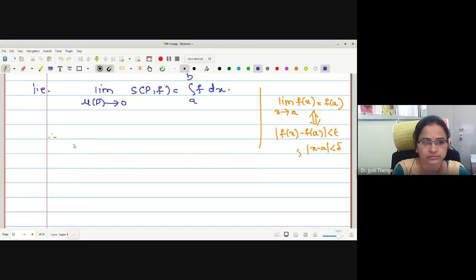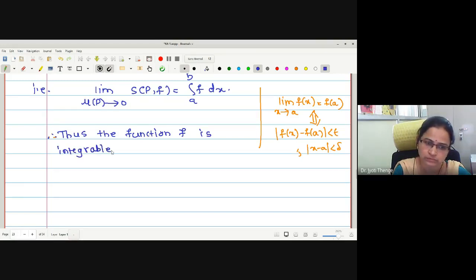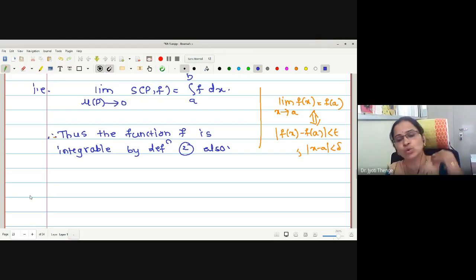Thus, the function f is integrable by definition 2 also. Therefore, what have we proved?